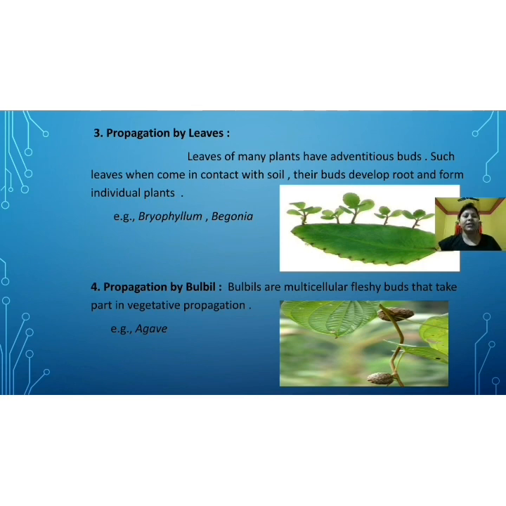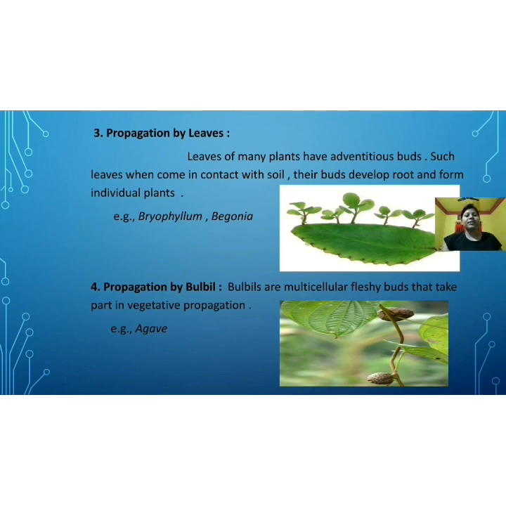Underground modified stem types: rhizome, formed by ginger and turmeric. Second is tuber, the vegetative part available in potato. Number three is bulb, the vegetative part found in onion and garlic. Number four is corm, an underground modified stem, available in elephant yam. Number five is sucker, and the sucker example we have seen is mint. So these are the five underground modified stems.